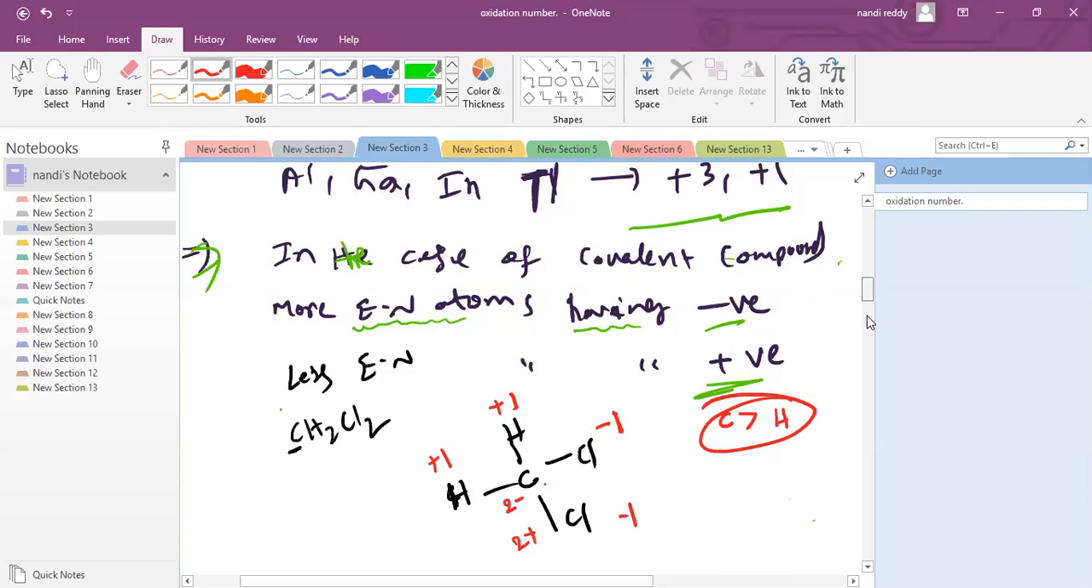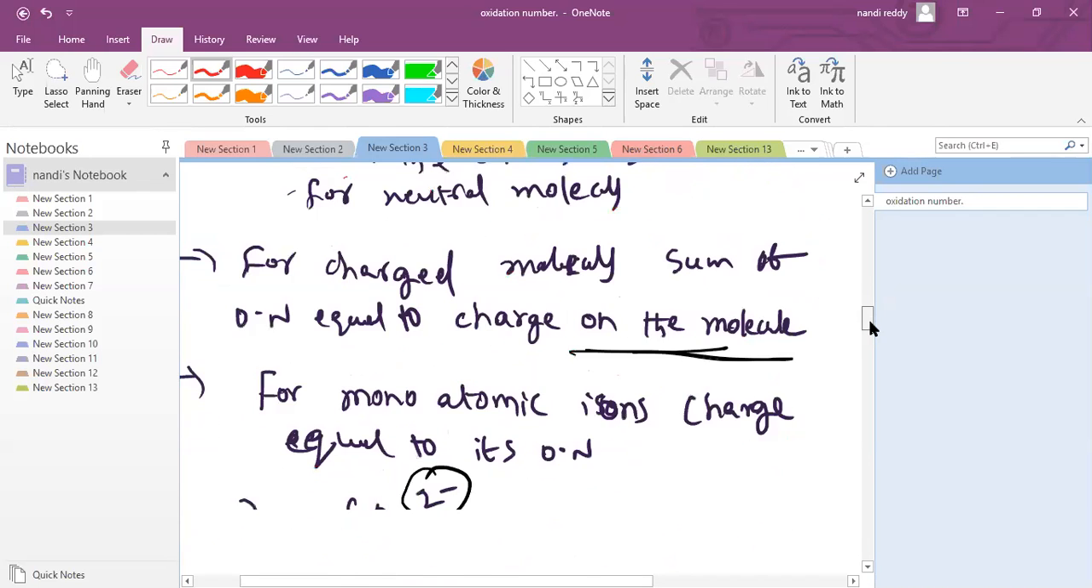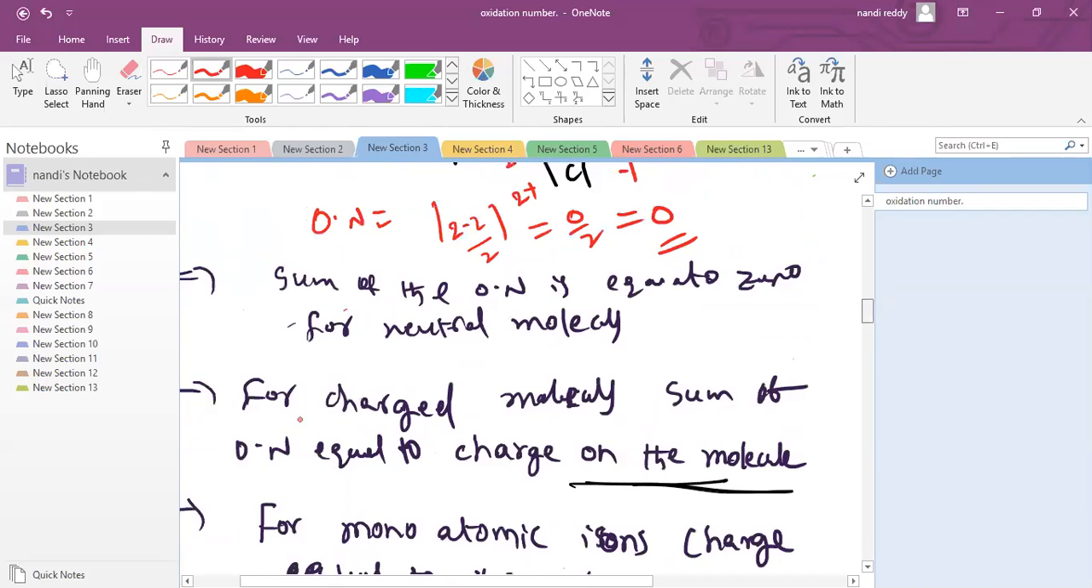Then what is the oxidation number of carbon? The oxidation number of carbon is the average: -2 plus 2, that is 0 by 2, so whatever we get. 0 is the oxidation number for carbon in this case. This is the average oxidation number.